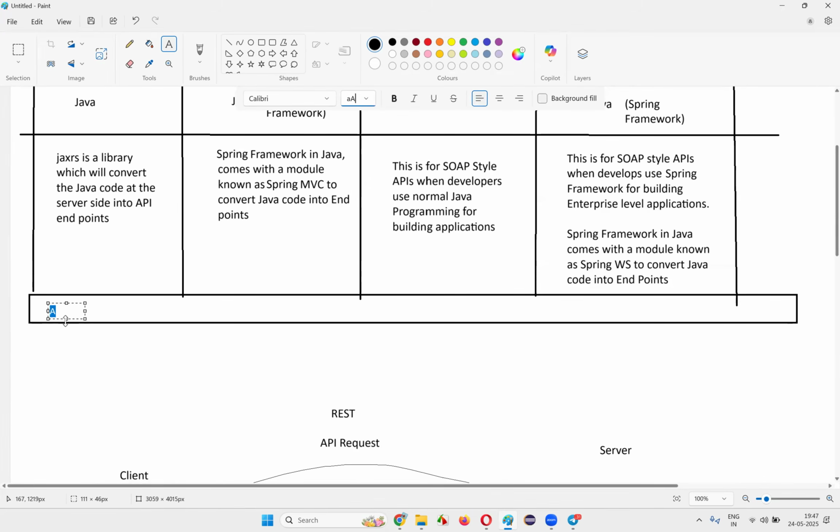All of the above are used for converting or presenting the Java code at the server side as API endpoints at the server side only. Okay. All of the above are used for converting or presenting the Java code to the server side as the API endpoints at the server side only.